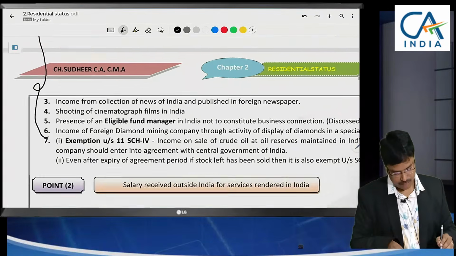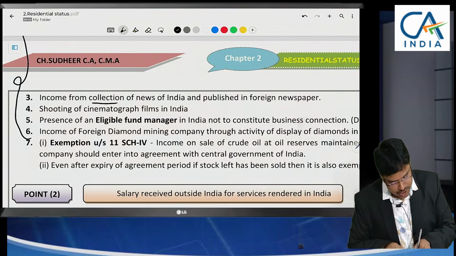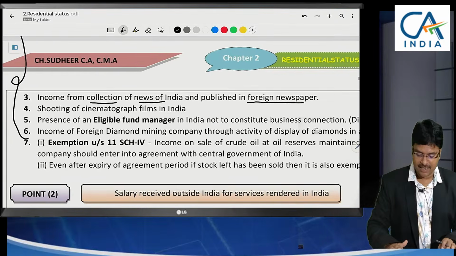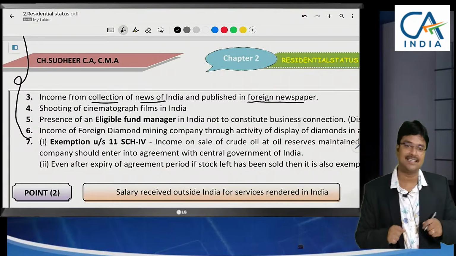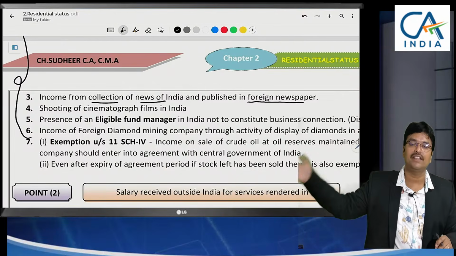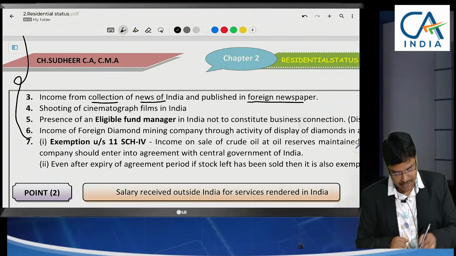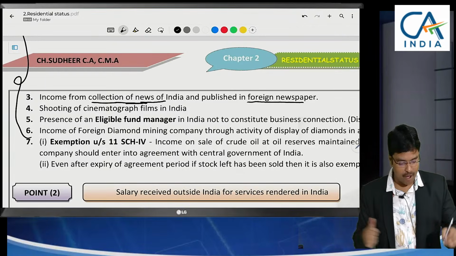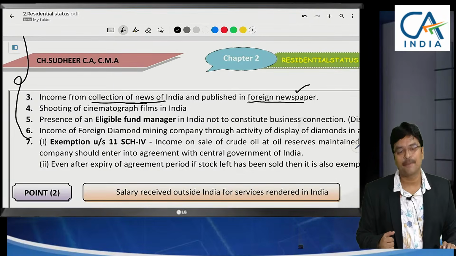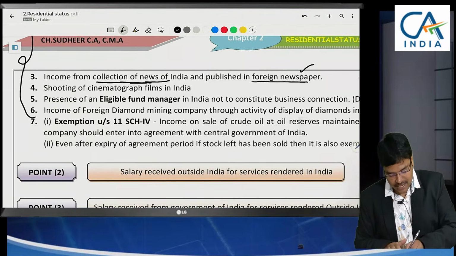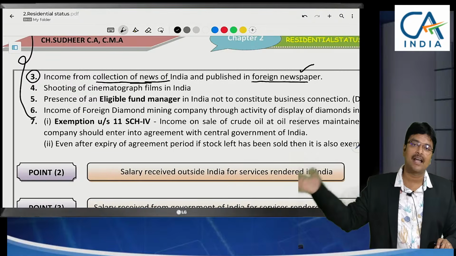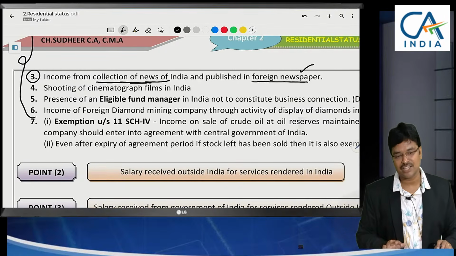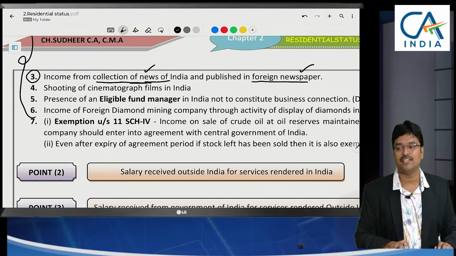Next one. In India, just a collection of news is done and published in a foreign newspaper. That means Indian news collection is done by agents in India and these agents give the news to the foreign newspaper. Indian news should be presented in the foreign newspaper, then only investors will come to India. Even though news collection activity is there in India, is any profit received by that foreign company newspaper taxable in India? No, nothing is taxable because only collection of news activity is being done here.